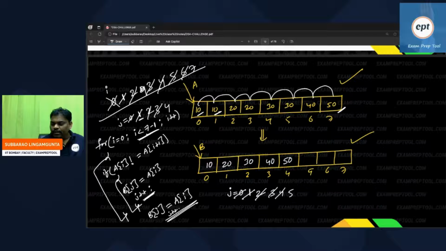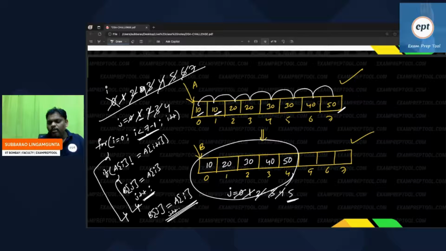So that indicates that at the end of the story, whatever J value it contains, that many elements are there. So you have already copied them. Simply with the help of one for loop, you can do it, because the array is sorted. Because the array is sorted, simply with the help of one for loop you can manage. One loop, for loop or while loop or recursion, you do whatever way you want. Loops can be done many ways. Whatever way you want, just take one more array, B array, right? So one loop you can do.